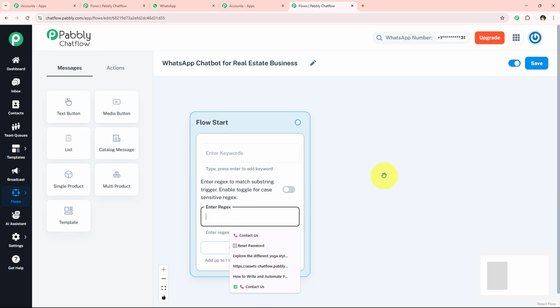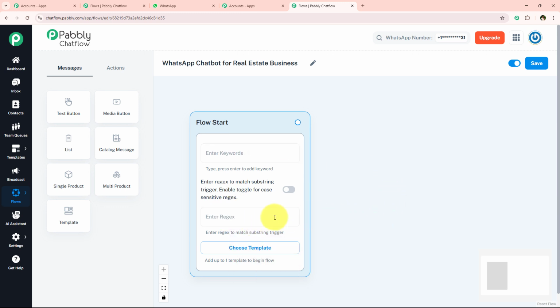Today, I'm just going to start this flow with the help of regex. So I'm just going to enter the regex pattern right over here. And as you can see, I've simply entered the regex pattern right over here. So you must be wondering, what is this regex? This is a regex pattern which is going to help my flow get triggered whenever my user messages me anything. Be it a long message, be it a short message, be it a single line, or be it a single word. Whenever my user messages me anything, the flow is going to get started because I have used this regex right over here. You can also use this regex for your own flow. Now we're going to move on further.